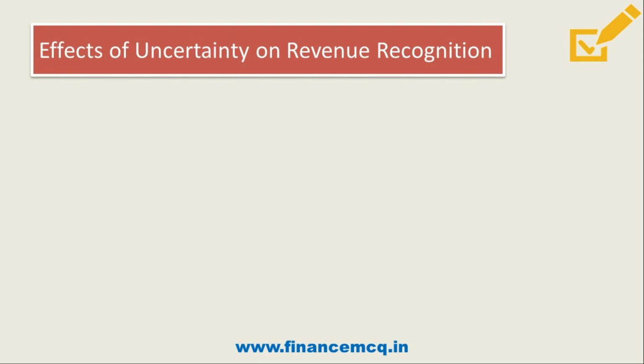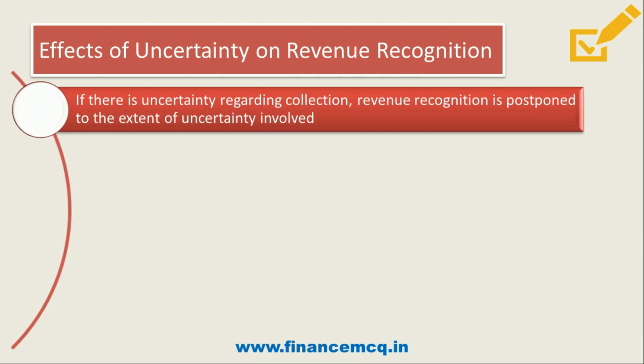Friends, let's also discuss effect of uncertainties on revenue recognition. If there is an uncertainty regarding collection, revenue recognition is postponed to the extent of uncertainty involved. For example, the uncertainty can be escalation of price, export incentives, then some interest cost, etc. Revenue recognition is postponed to the extent of uncertainty involved, and recognized only when collection is made.